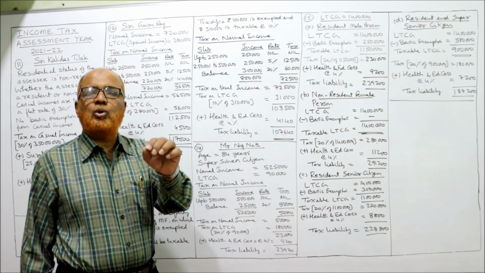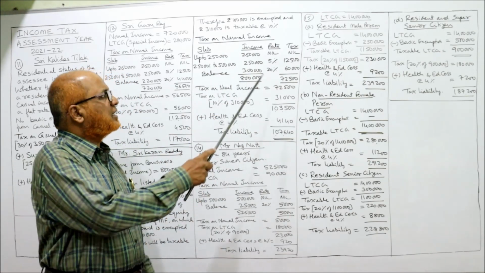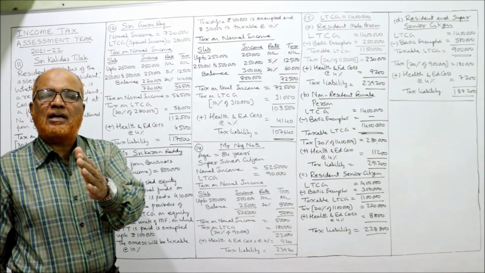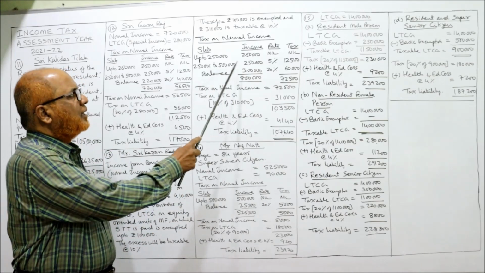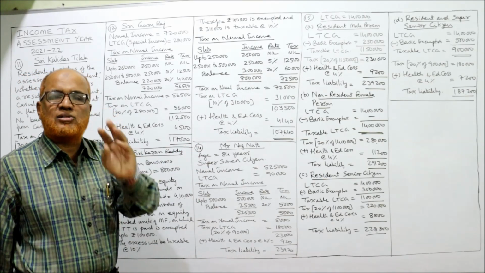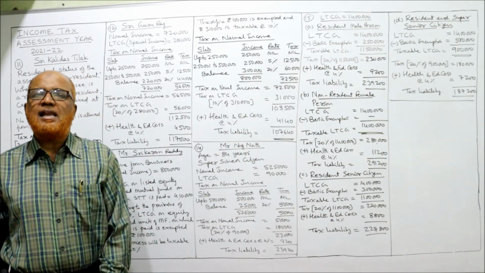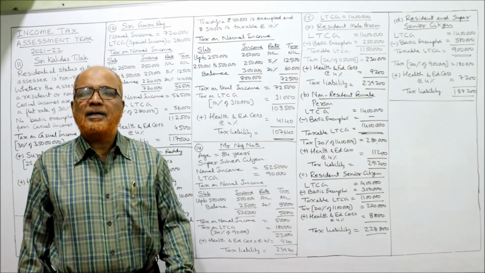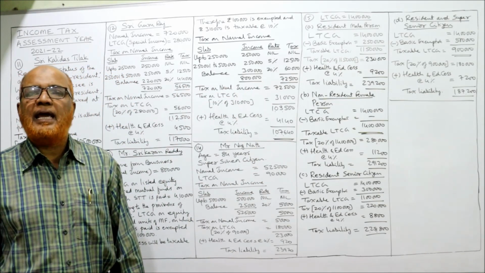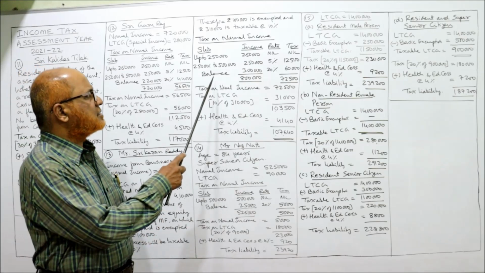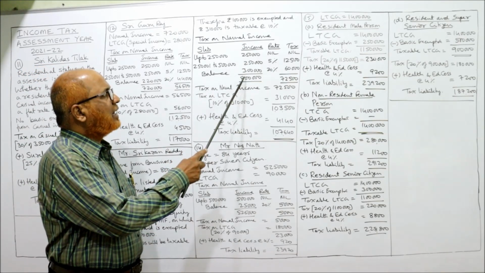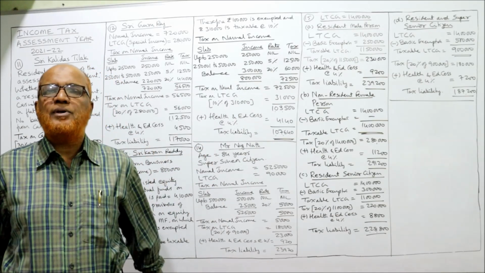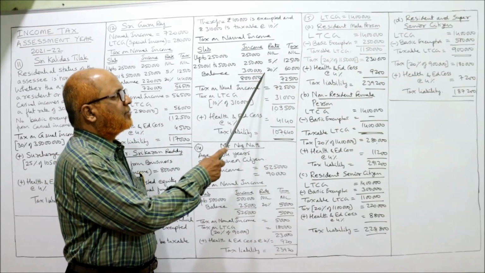First slab up to 2,50,000, income 2,50,000, nil, no tax. Second slab 2,50,001 to 5 lakh, it comes to 2,50,000, 5% tax, 12,500. The next slab goes from 5 lakh 1 rupee to 10 lakh, but our income is not 10 lakh, our income is only 8 lakh. So we will take the balance. Out of 8 lakh minus 5 lakh, 3 lakh rupees remaining. On this 3 lakh rupees, 20% is the rate of tax.